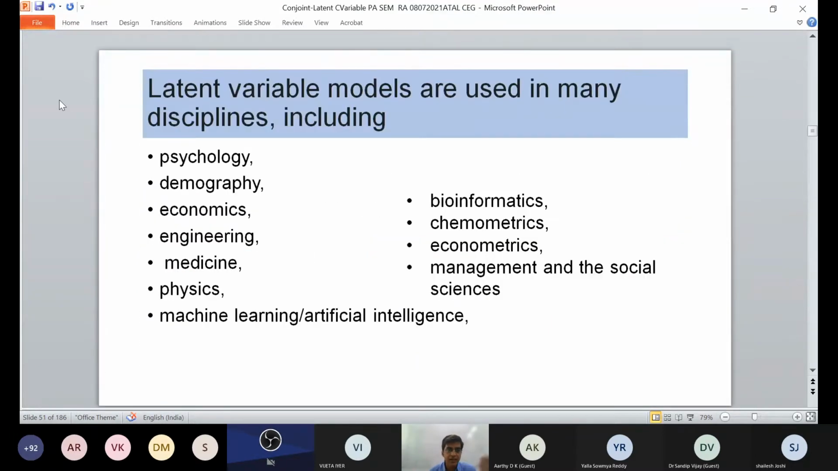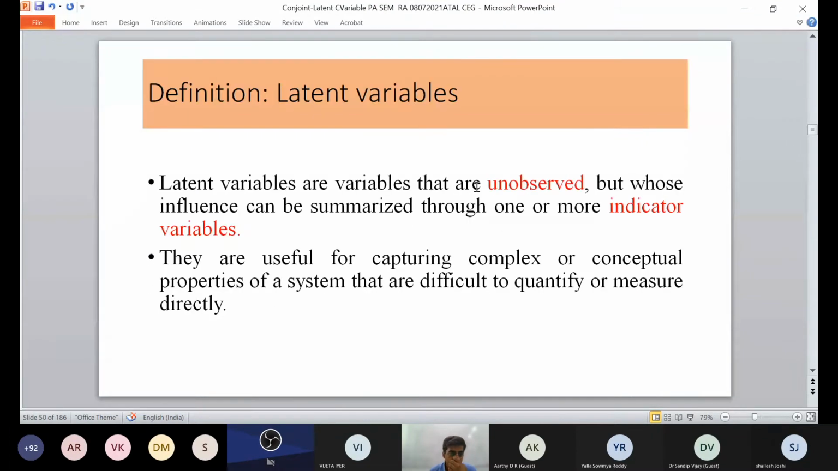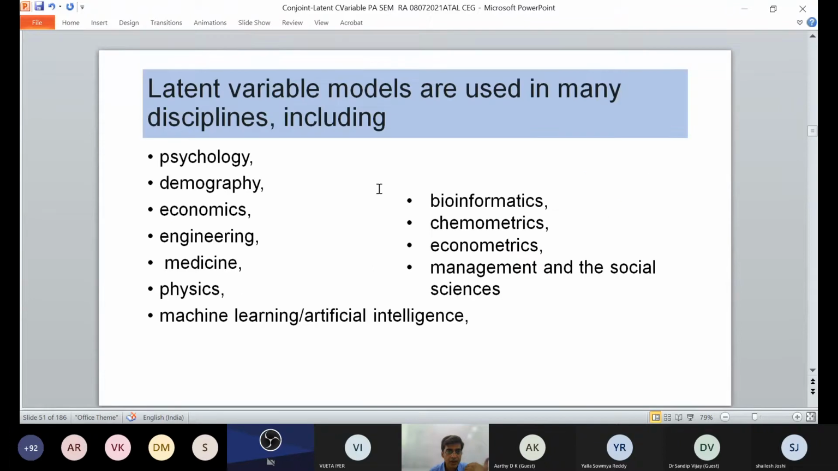Latent variables can appear in psychology, where they are unobserved. They are also found in demography, economics, bioinformatics, machine learning, intelligence, management and social science. So these are the latent variables which are used in many disciplines.